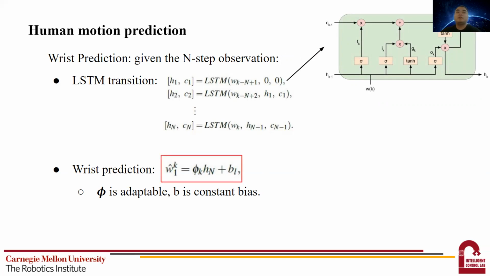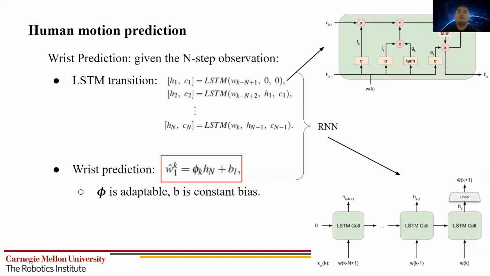The first step wrist prediction is obtained using a linear layer connected to the last LSTM cell. The linear layer can be represented in this equation, where phi is the parameter matrix and B is a constant bias. We use RNN to denote the combination of the LSTM and the linear layer, and the unfolded RNN structure can be visualized in this bottom right picture.